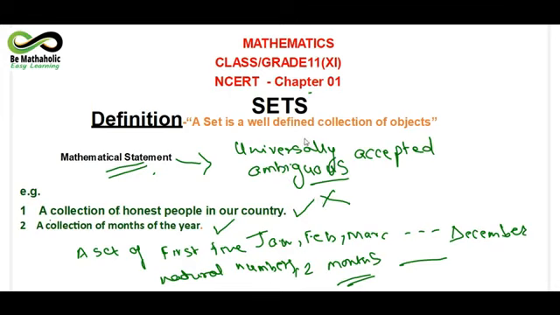Now the next thing which we are going to discuss is the notations which will be used in this chapter. I am going to tell you what all notations will be discussed.